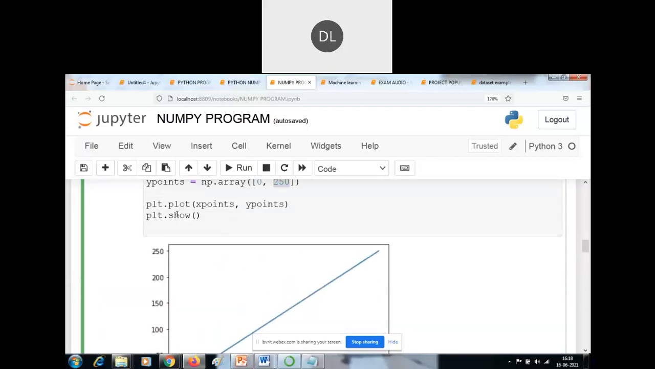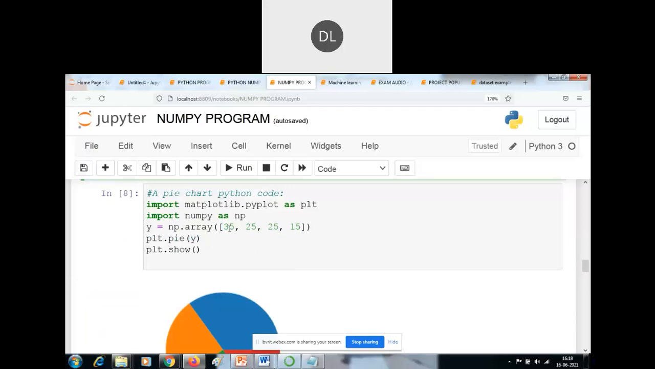Okay, so it's just creating a plot. Plot means it just draws a straight line between the x points and y points. So show is one of the methods. It's showing the diagram. Without using this method, it's not going to show the results. Okay, and next, this is also one of the examples.